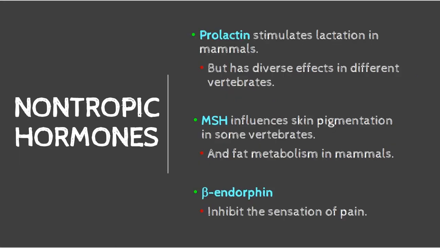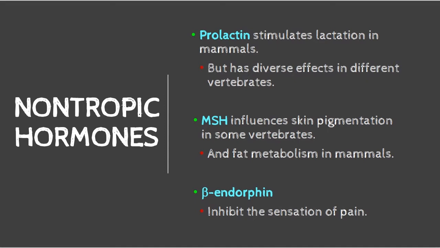What is the function of prolactin? In general, prolactin stimulates lactation in mammals, but prolactin also has diverse effects in different vertebrates. For example, in certain vertebrates, prolactin regulates the immune system, and in other vertebrates, prolactin also works as a regulator for blood clotting.